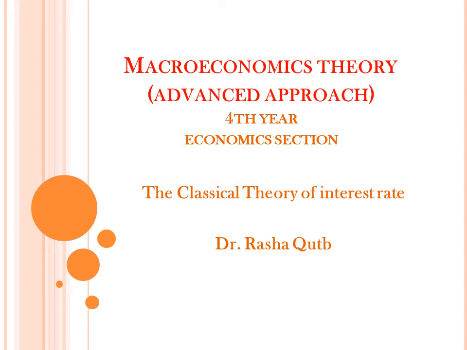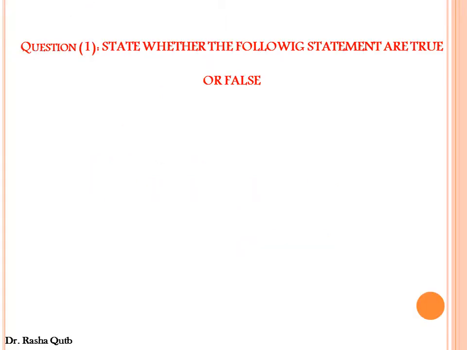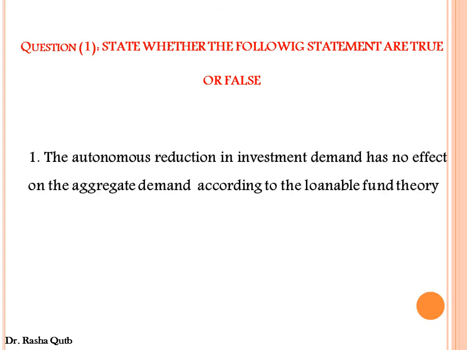Let's now solve some applications relating to the classical theory of interest rate. First, state whether the following statements are true or false. Number one, the autonomous reduction in investment demand has no effect on the aggregate demand according to the loanable fund theory. This statement is true.